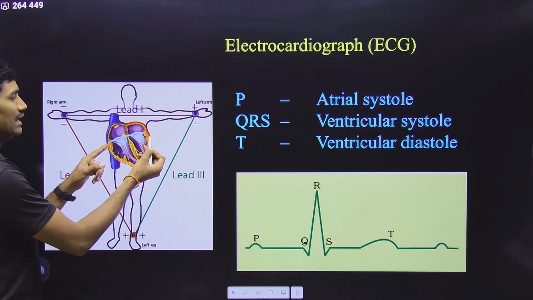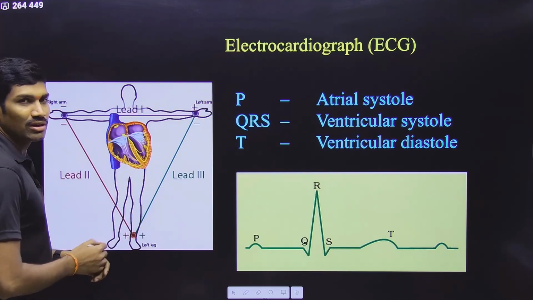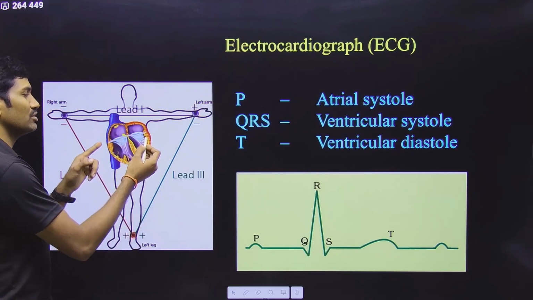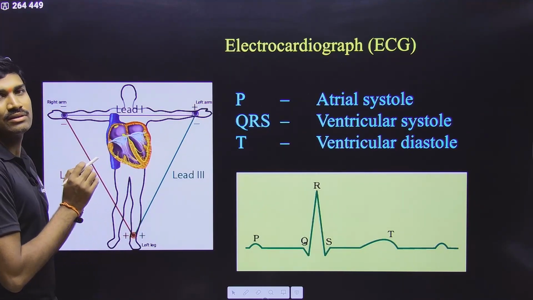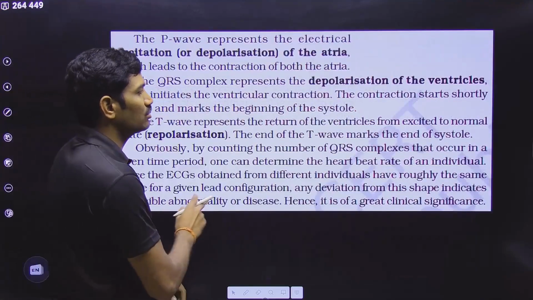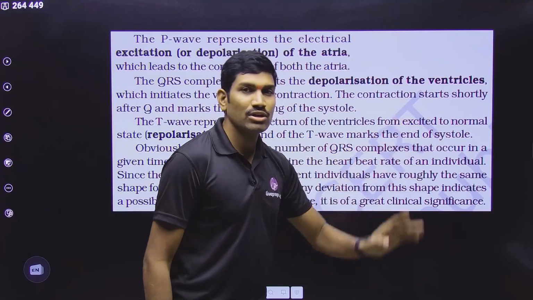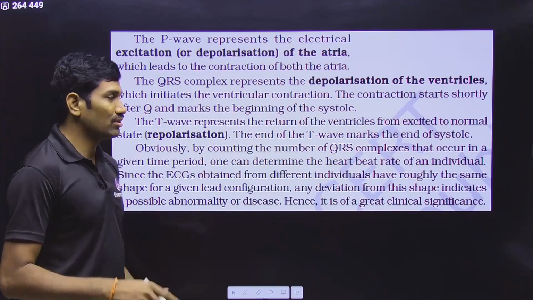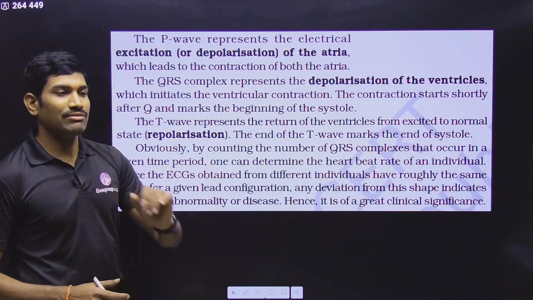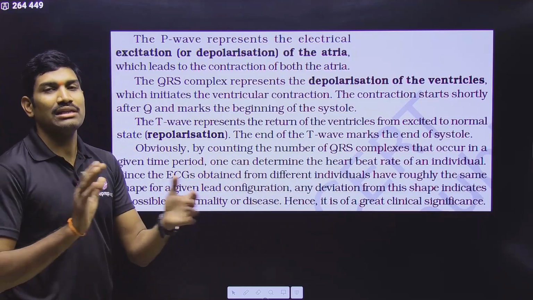Contraction starting here, ending here. So the T wave you are talking about here, but for the contraction of the ventricle we are talking about here. Yes or no? In this way they are connecting two different points, so observe very carefully. The end of the T wave marks the end of ventricular systole. In this way, they have combined electrical activity and the actual cardiac activity.